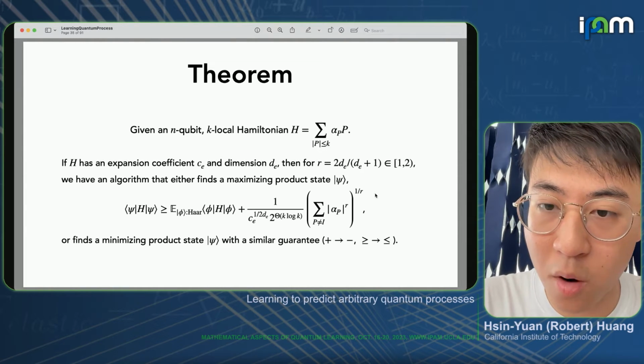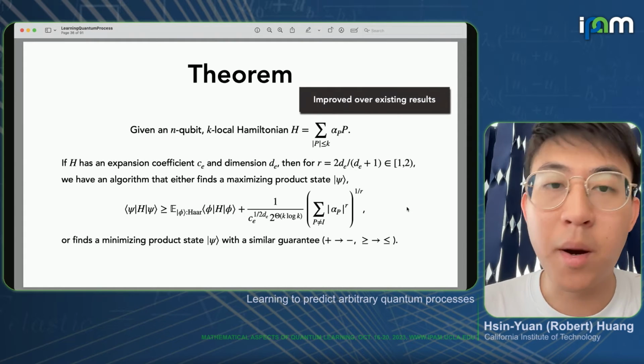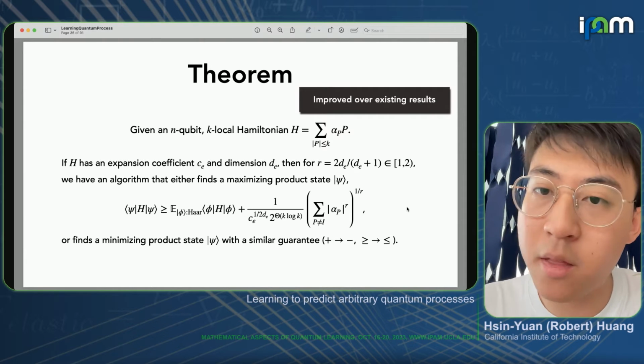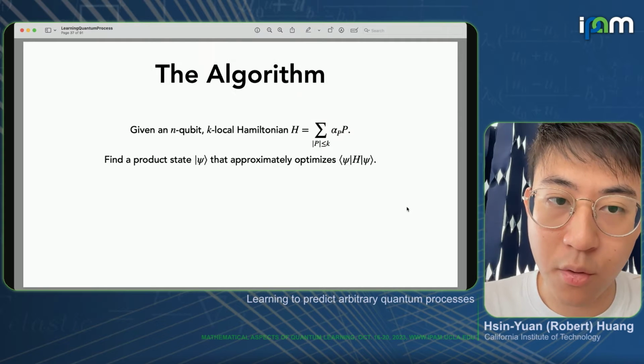In particular, this norm is characterizing this easiness and hardness. In particular, one can compare this result to several other results on optimizing Hamiltonians, and one can show that this provides improvement over existing results.